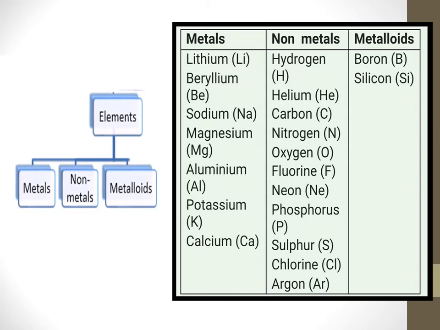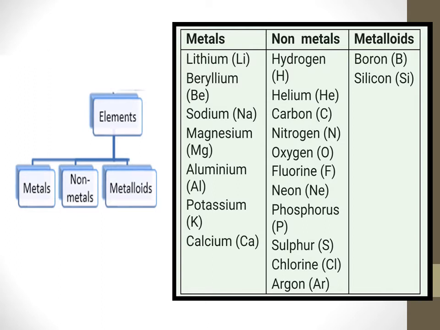Metals will be shining in appearance. Metals are sonorous. Metals are good conductors of heat and electricity. All these are some characteristics. Whereas non-metals are brittle elements. They are not good conductors of heat and electricity. They are not shiny. They are not lustrous.